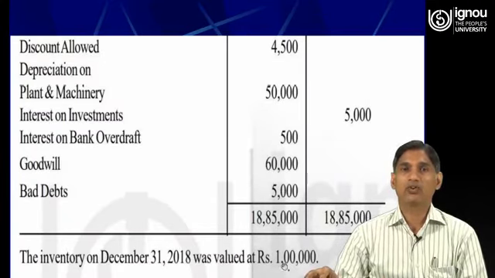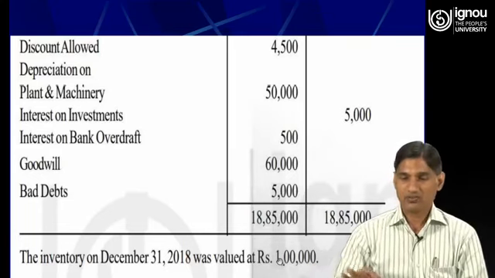This is the amount of closing stock, rupees 1 lakh, which is not provided inside the trial balance, rather this information is provided outside it. Therefore this information will be recorded minimum at two places while preparing the final accounts.